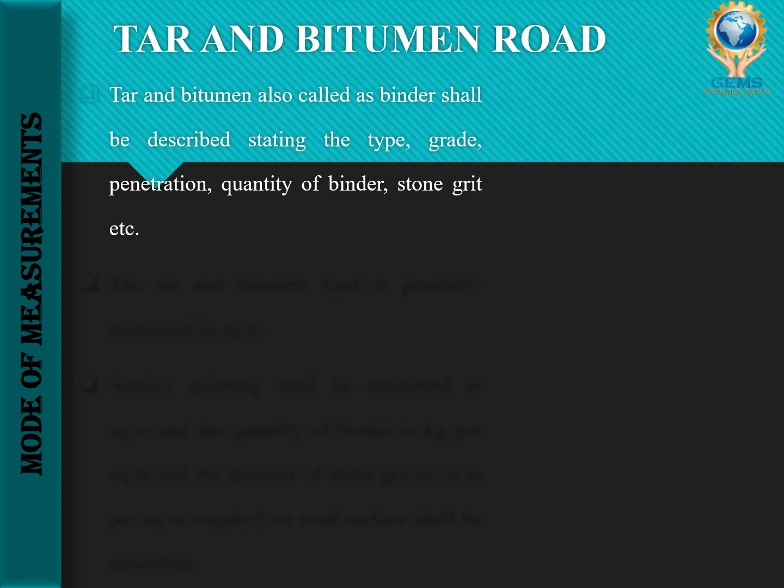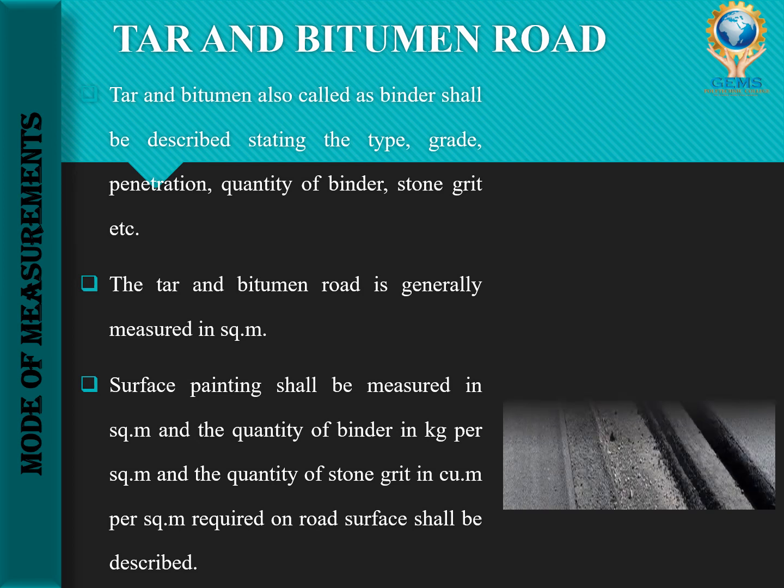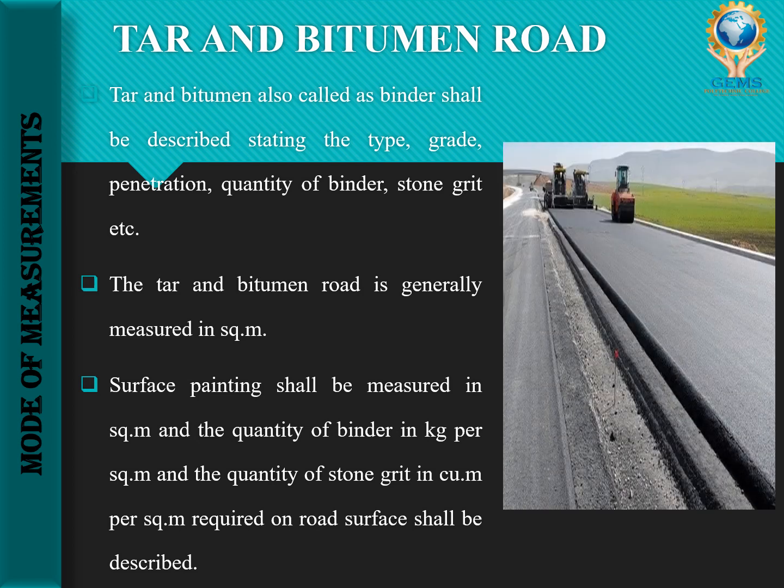So what is the grade we are going to use, then the type, the penetration, the quantity of binder, and the stone grade. Stone grade means the chips that are kept at some distance from the road, where bitumen is mixed with them and then brought onto the road surface. That is called the stone grade. Then the tar and bitumen road will be measured in square meter. Then surface painting. In the image you can see this is called tar and bitumen road.